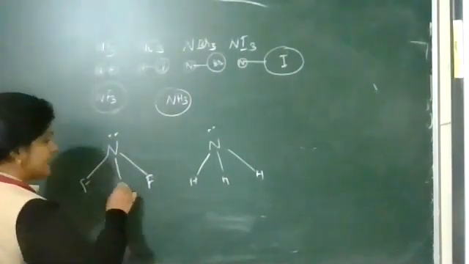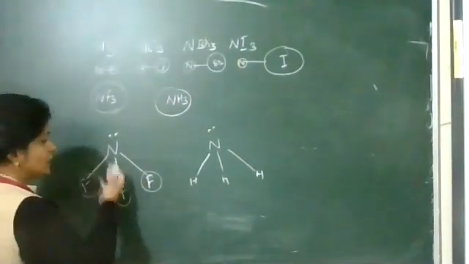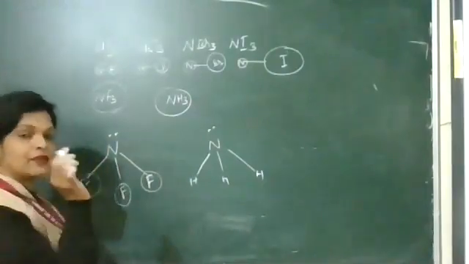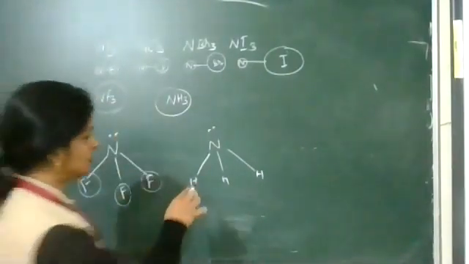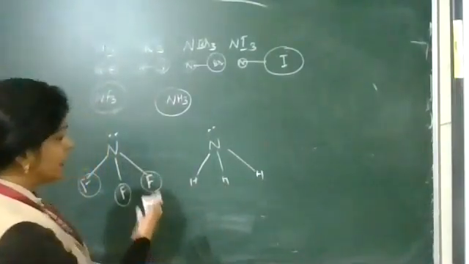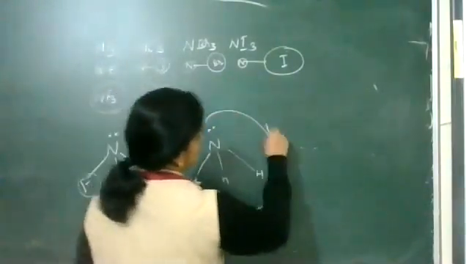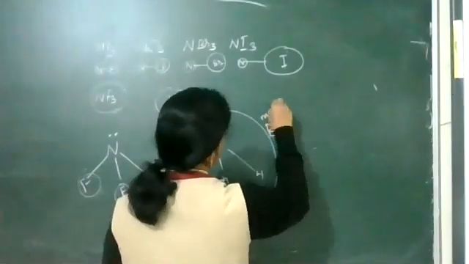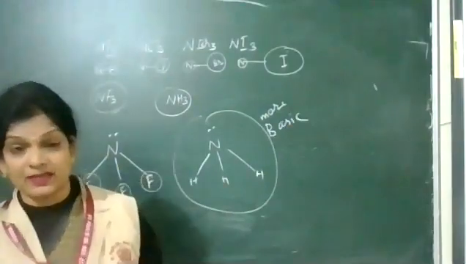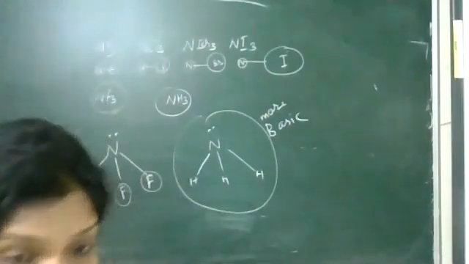See, fluorine is highly electronegative. All three fluorines pull electron density towards themselves, so this pair of electrons cannot be given out. But here the electronegativity of hydrogen is very low, so NH3 is more basic. Comparison questions will be coming: which is more basic?